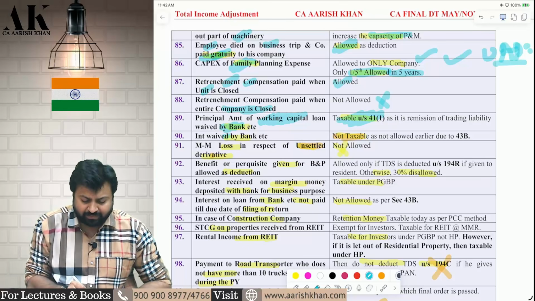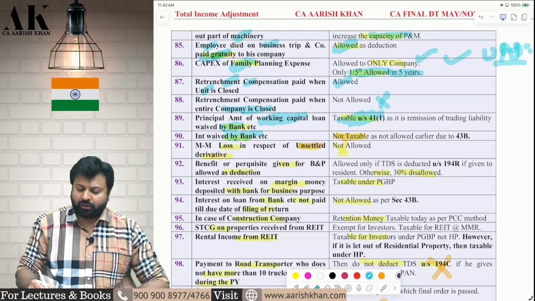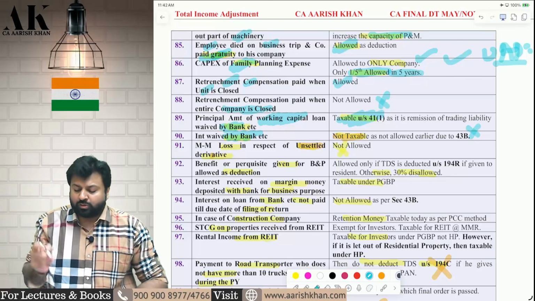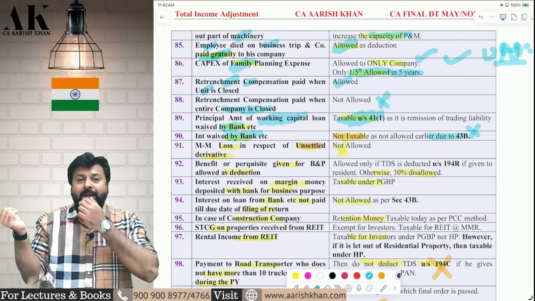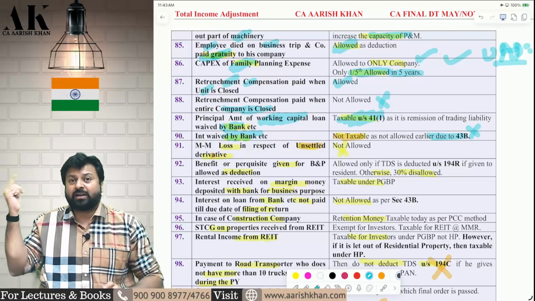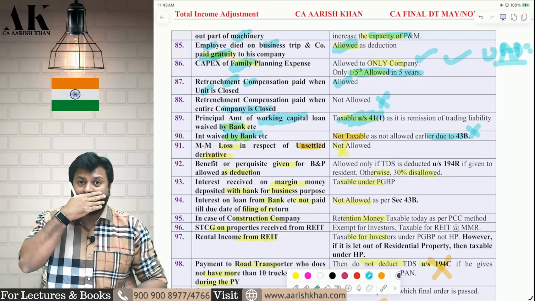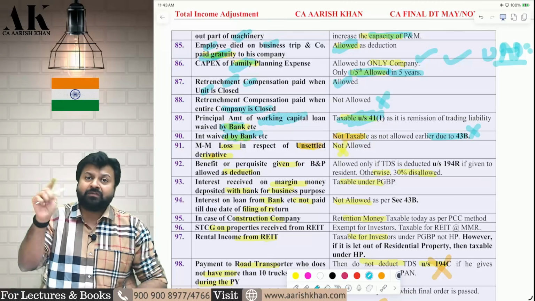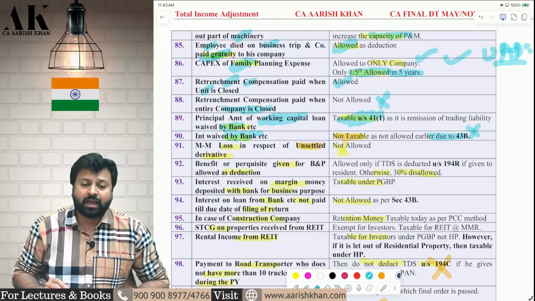What about the waiver of interest by the bank? The waiver of interest will not be deemed income because the interest was not allowed as a deduction, as it was not paid and was outstanding, and outstanding interest is not allowed under income tax law. It is allowed on payment basis under 43B. Therefore, waiver of interest should not be charged as income in your hands. I hope it is clear to all of you.